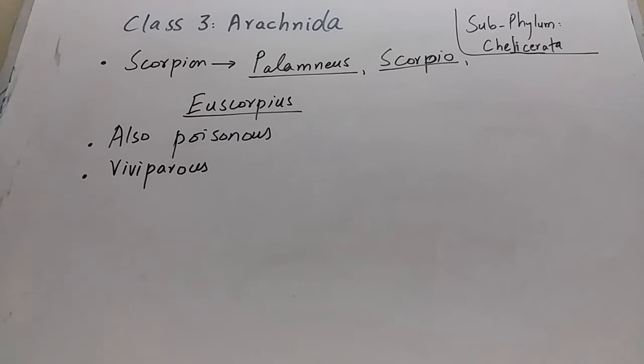The scorpions are mostly poisonous. They have a poison gland in the tail. The last segment of the abdomen is modified into a tail, and the tail contains the venom gland or poison gland. Next, scorpions are viviparous. Viviparous means that they give birth to the young ones. Scorpions don't lay eggs. They are not oviparous. Instead, they are viviparous.